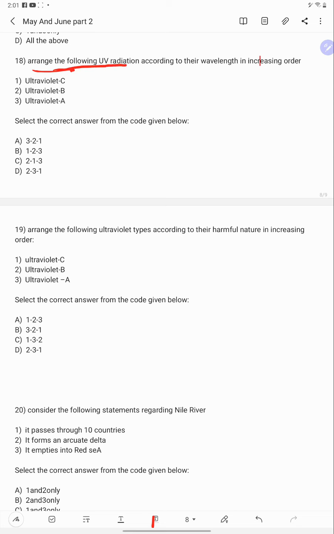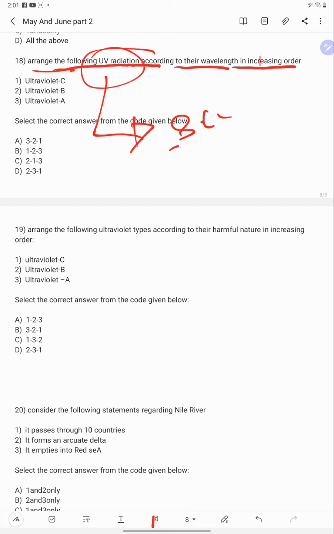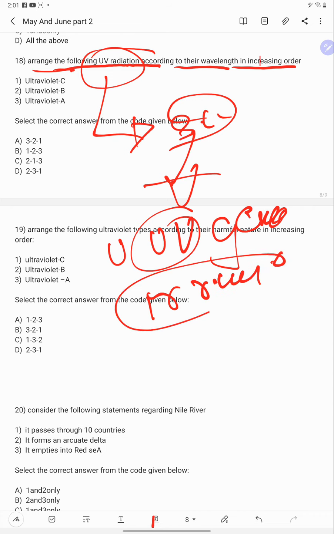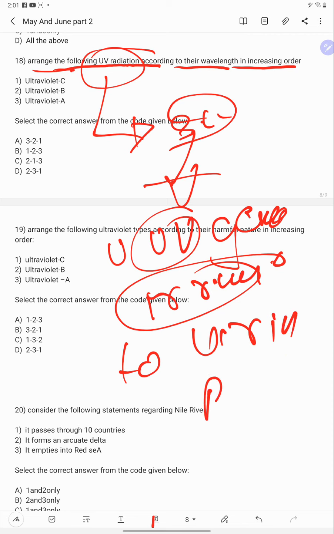Arrange the following UV radiation according to the wavelength in increasing order. Why is UV radiation in the news? Because scientists are doing research to use UV germicidal irradiation to detect the virus in public places.